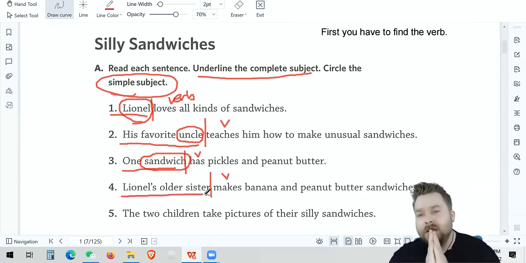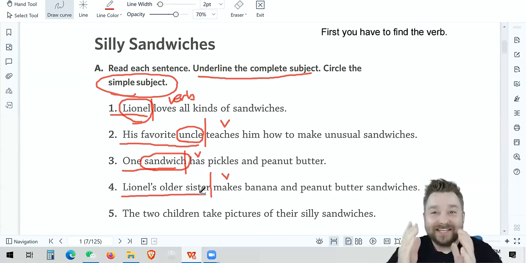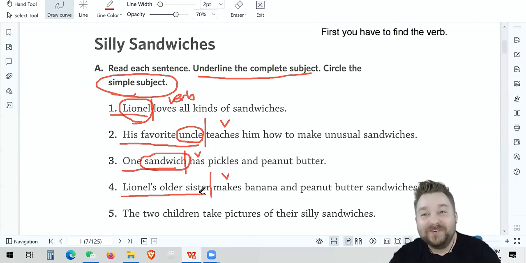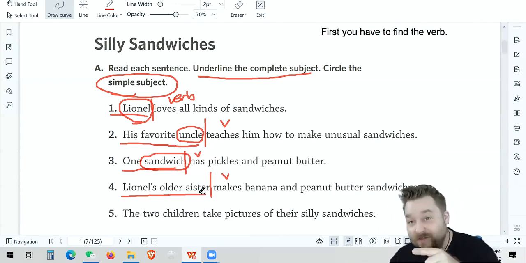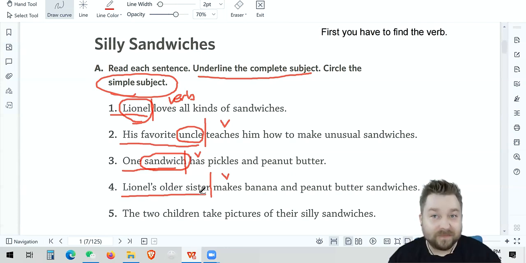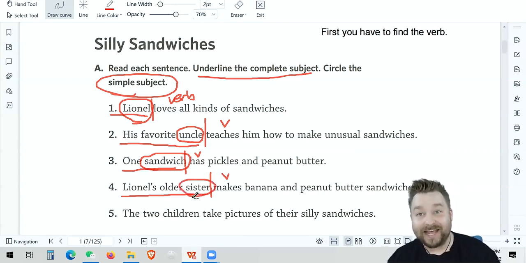Now, who is doing the do? Who does the verb? Is Lionel doing the verb? Or is the other person doing the verb? The sister. So which one's doing the make? Who's making? The sister. So our simple subject is sister. See how it matches the verb?